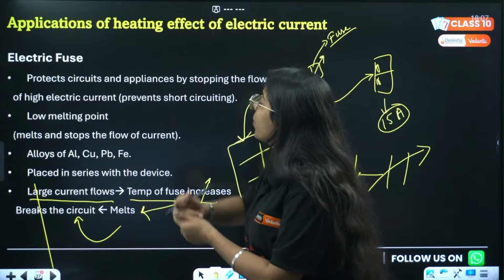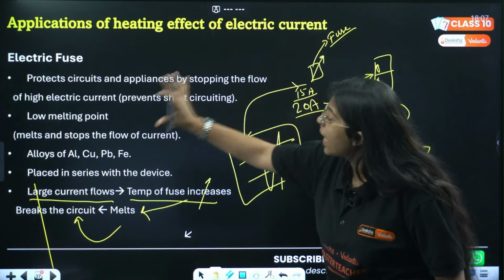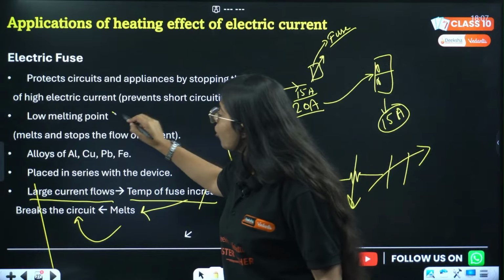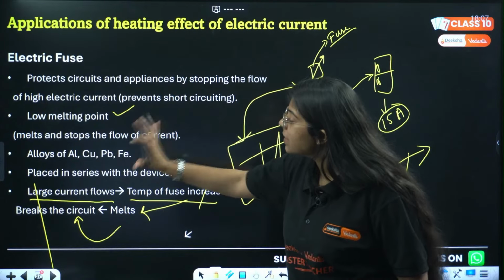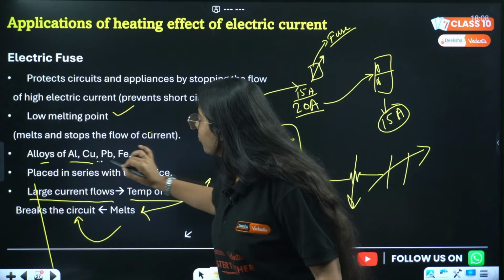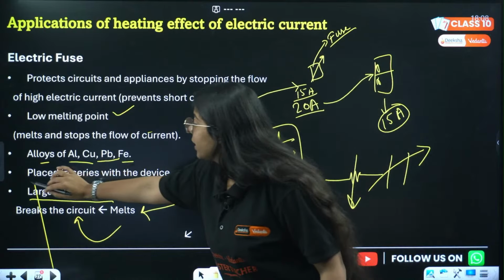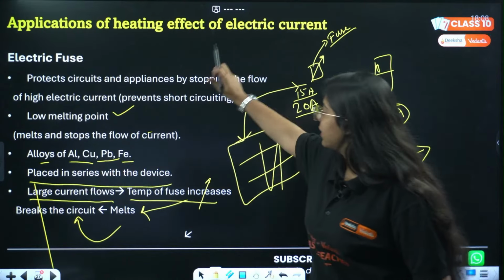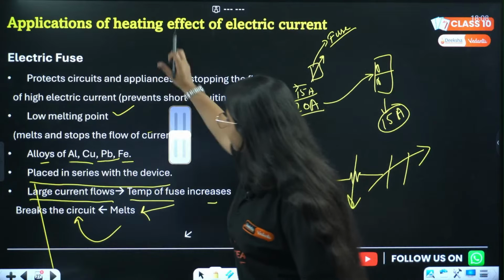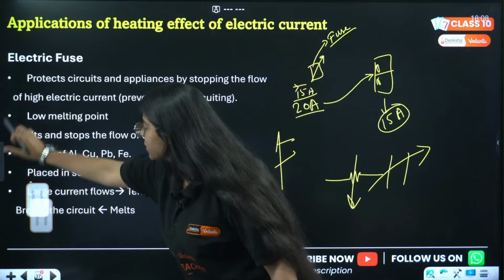ठीक है. अब it protects circuits and appliances by stopping the flow of high electric current. It has a low melting point, it melts and stops the flow of current. Done. Then alloys of aluminium, copper, lead and iron are used, and it is placed in series with the electrical device. Done. समझ में आ गया सबको?